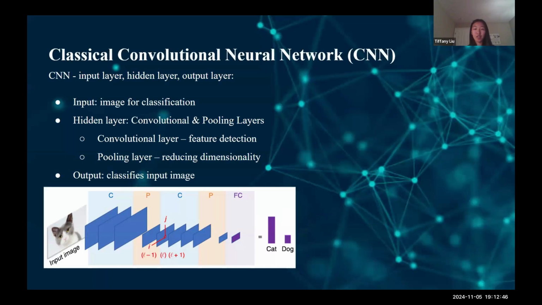The CNN is a deep learning algorithm that feeds training data and detects patterns to process and classify our dataset. A classical CNN will consist of an input, some hidden layers, as you can see here, and an output layer. So for example, here there's a few hidden layers, but you can customize these towards your goal. And in this image, you can see that there's different kinds of layers with an input as the cat and the output as classifying whether there is a cat or a dog.